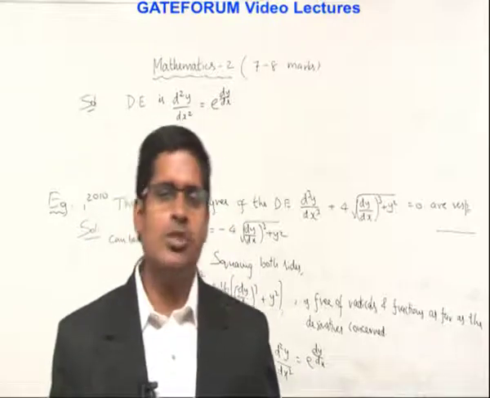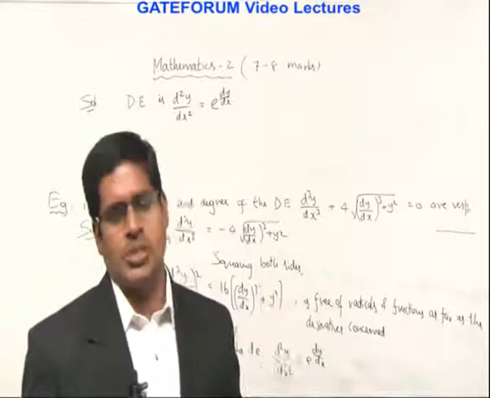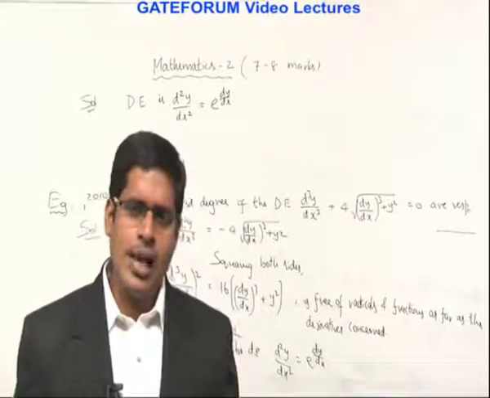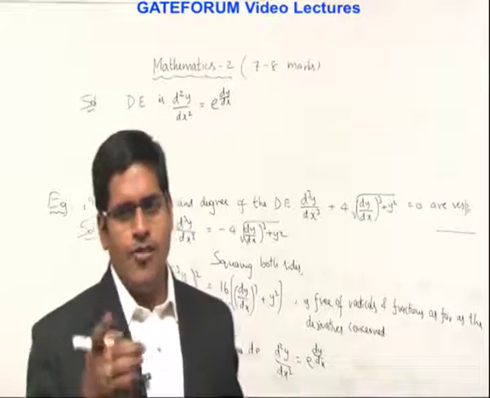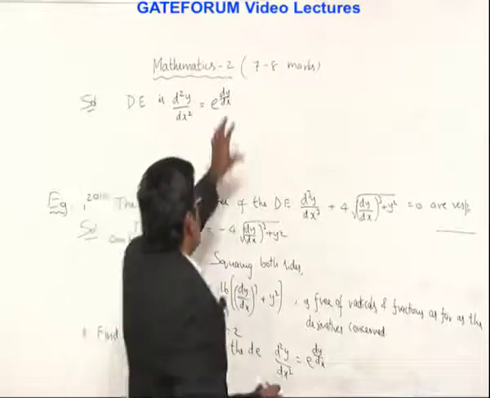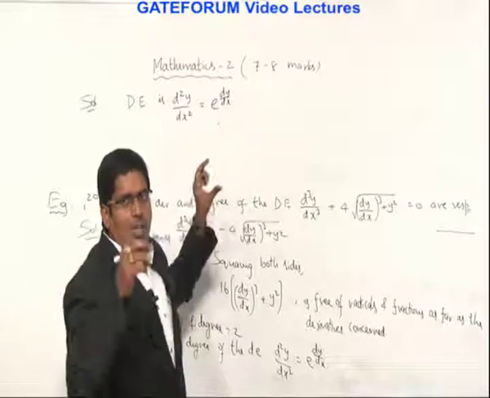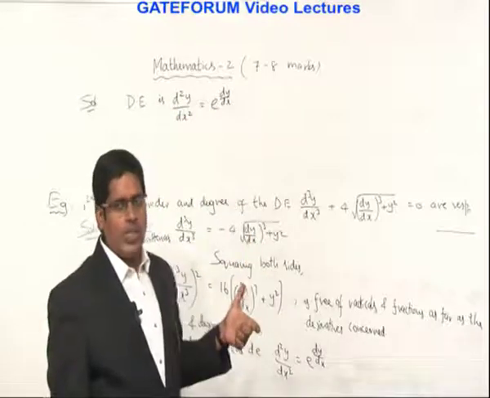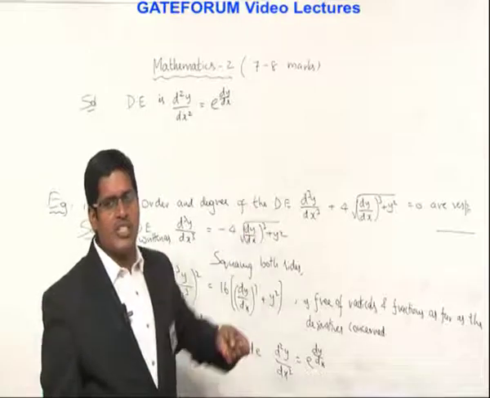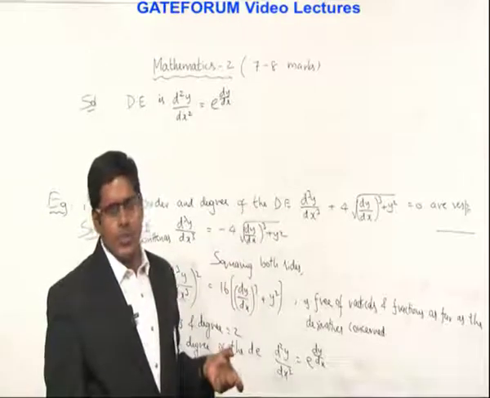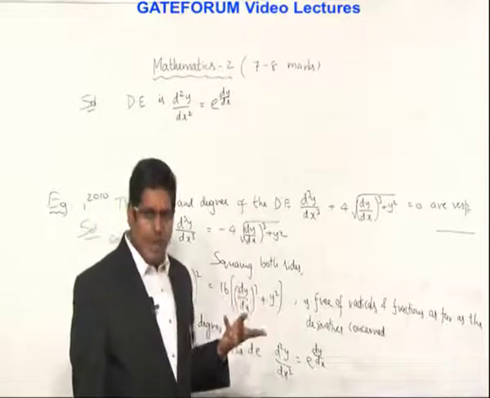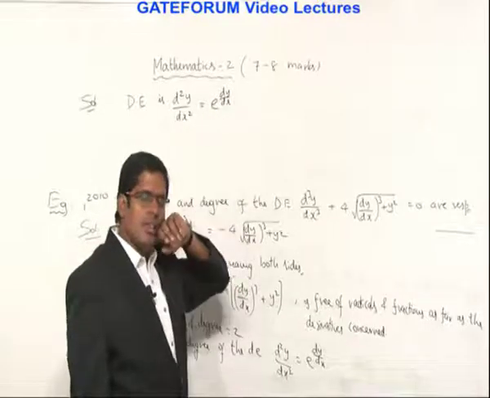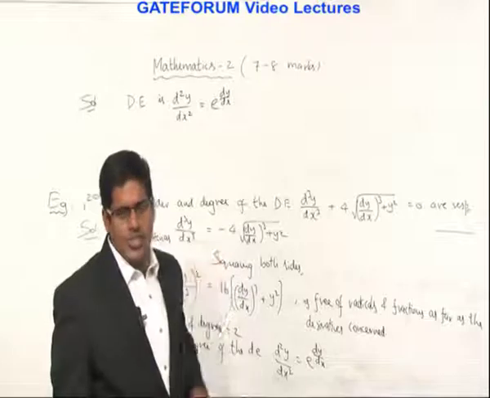Many students here make silly mistakes. To eliminate the exponential, generally we take logarithms on both sides. If you do that, the power will come down, log e is 1, and the left side becomes log of d square y by dx square. That log is again a function operating on d square y by dx square. So we cannot eliminate it. That means here we cannot bring this differential equation into a form free of radicals and fractions.